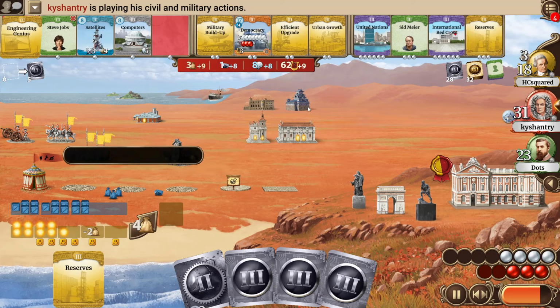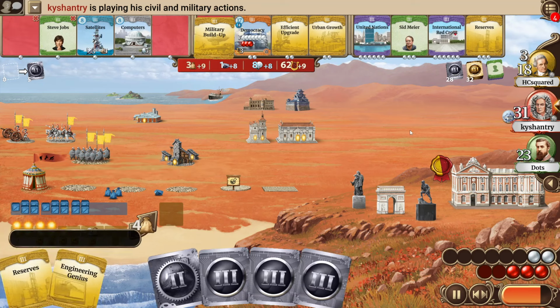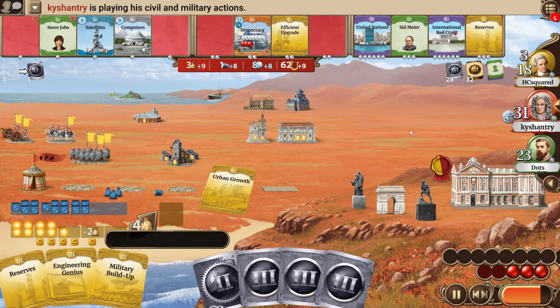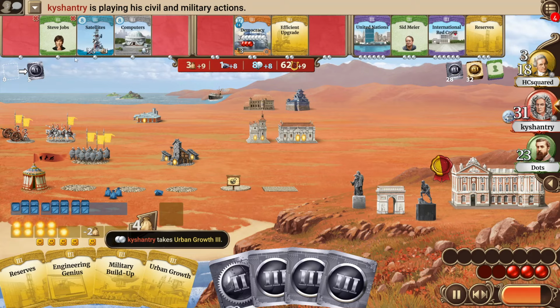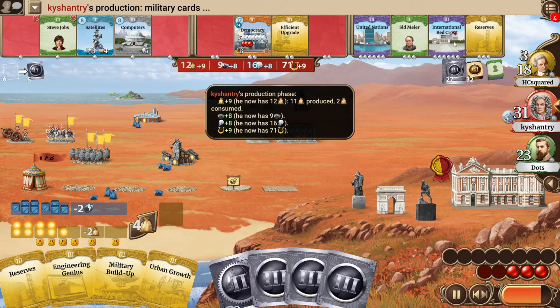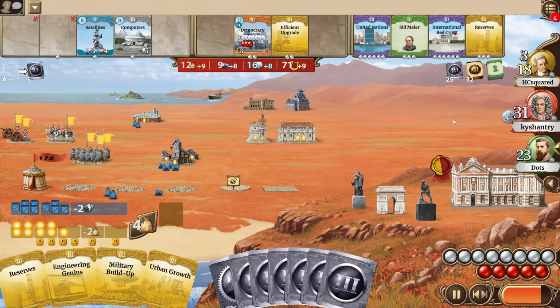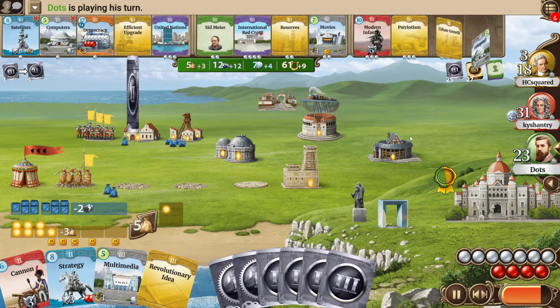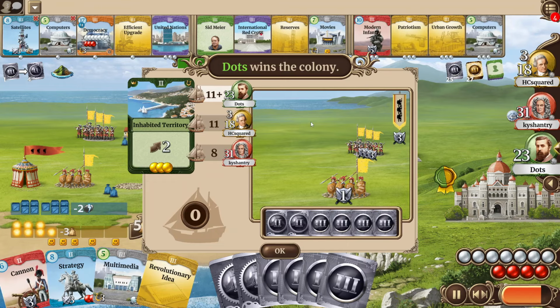He is now at 12 food at the next turn, has a copy of reserves in hand, takes the Engineering Genius, the military build-up, and the urban growth. I guess there's not really a big danger of the Red Cross being discarded before his next turn, so that might now be a real thing that he could just go for at the next turn.